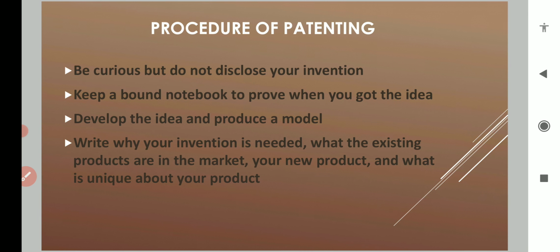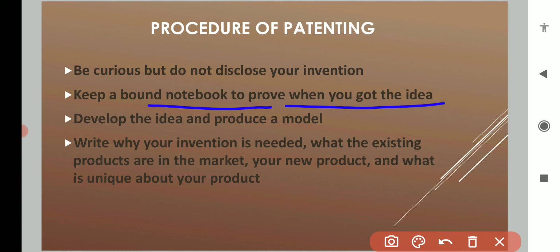Then, the procedure of patenting. Before you go for a patent, you must have various information about your invention. You should have a bound notebook to prove when you got the idea. You should have some proof that this idea belongs to you.